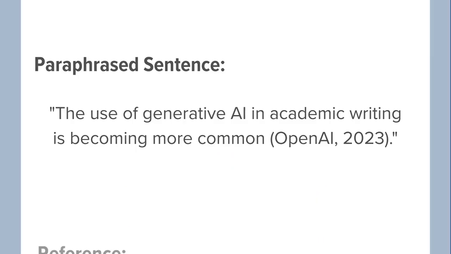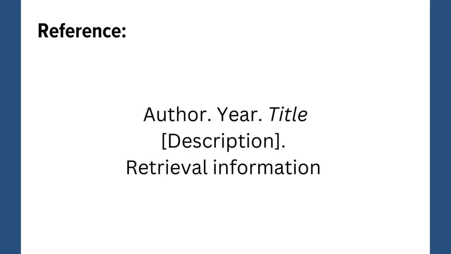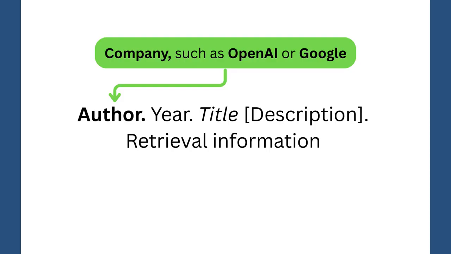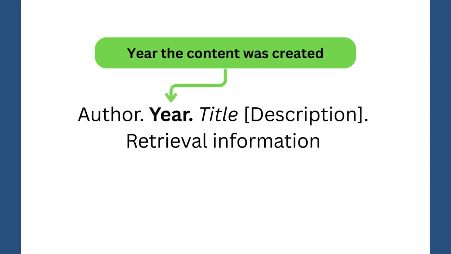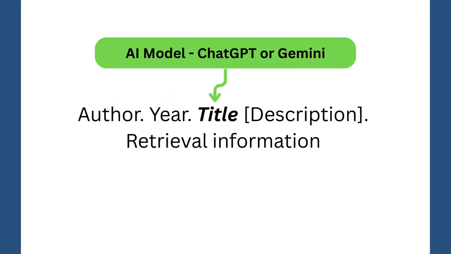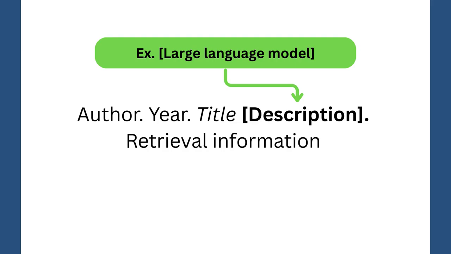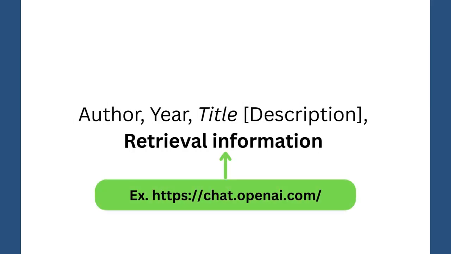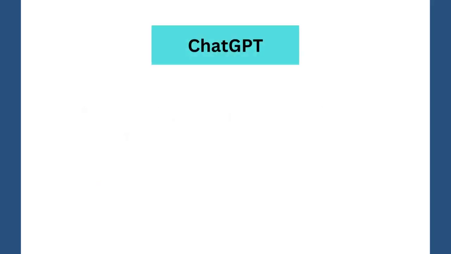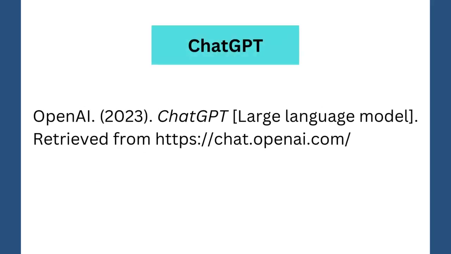At the end of your paper, you need a full entry in your reference list. It's a specific format that includes the author, year, title, and retrieval information. The author is the company, such as OpenAI or Google. The year is when you generated the content. The title of the AI model, like ChatGPT or Gemini, should be in italics. Add a short description in brackets, such as large language model. And finally, include the URL where you access the tool. So, a complete reference entry for ChatGPT would look like this.